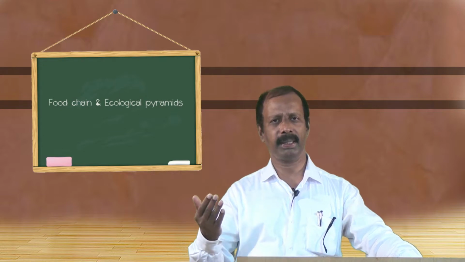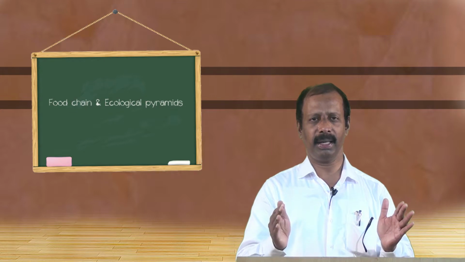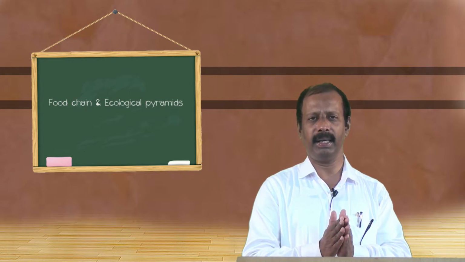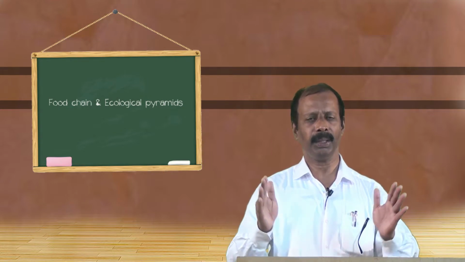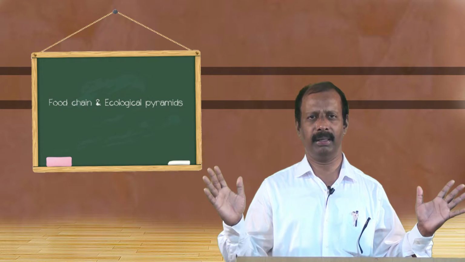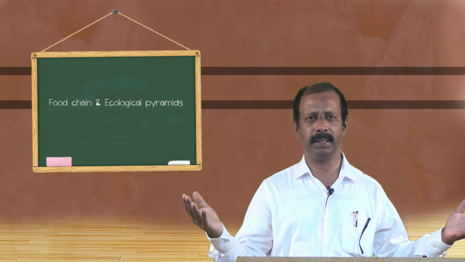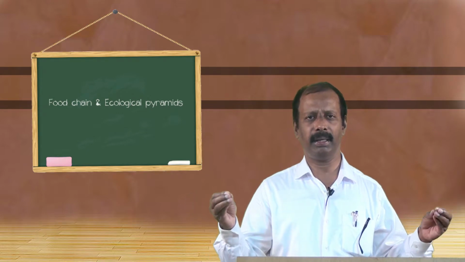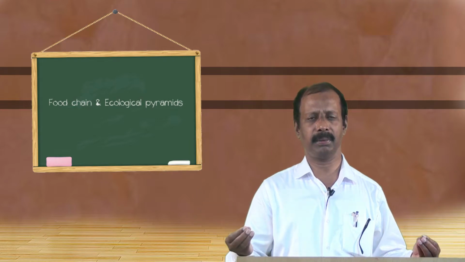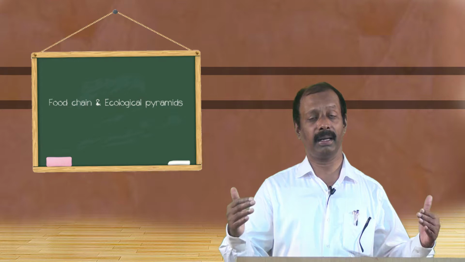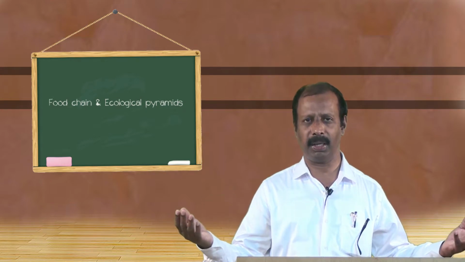The second one is parasitic food chain. In parasitic food chain, we can see the relationship between the organisms is of parasite and host. If you consider a huge tree, normally on the fruit bearing trees we can see plenty of birds, and on each and every bird we can see numerous lice and bugs which act as parasites, and on each lice and bug we can see plenty of bacteria and other microorganisms.